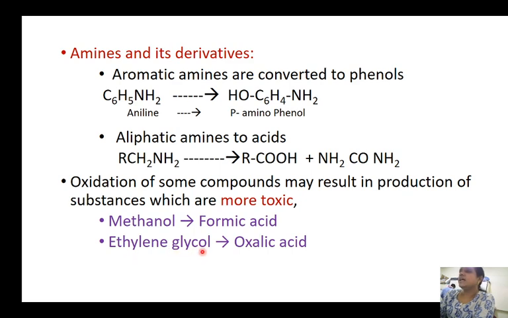Ethylene glycol can also get converted to oxalic acid. So it is not always that oxidation will render substances less toxic. Sometimes oxidation can also result in the production of substances which are more toxic, like methanol getting converted to formaldehyde and then to formic acid. Ethylene glycol can get converted to oxalic acid.